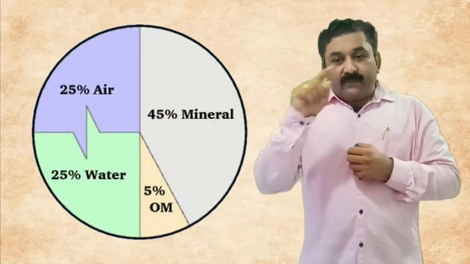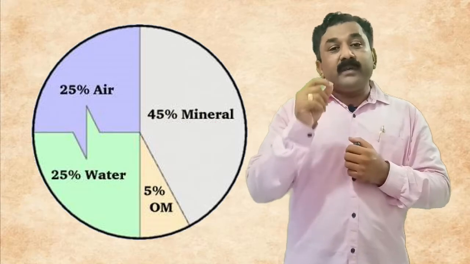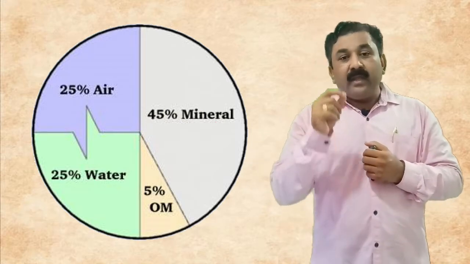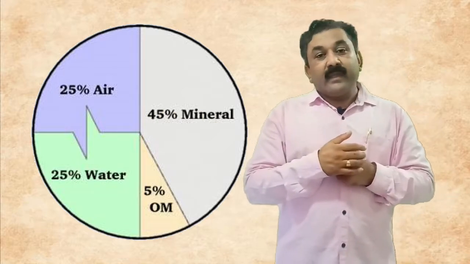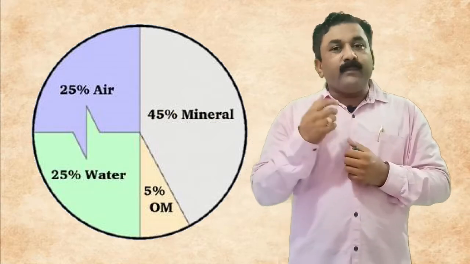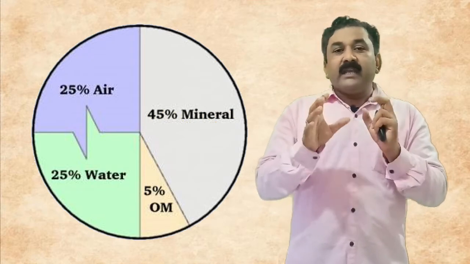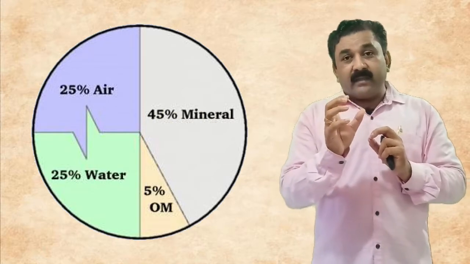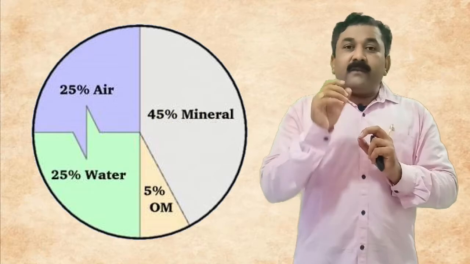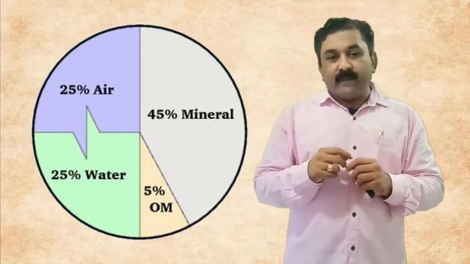In general, whenever we look at the composition of the soil, 45% of the soil is composed of mineral particles. And these mineral particles are mainly the broken pieces of rock. This means that the 45% mineral particles originate from the cracking and weathering of the rock in that particular area.